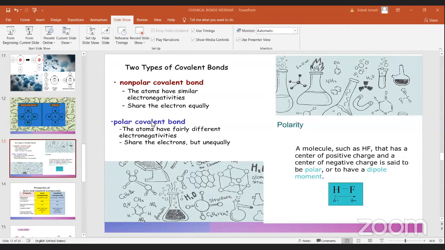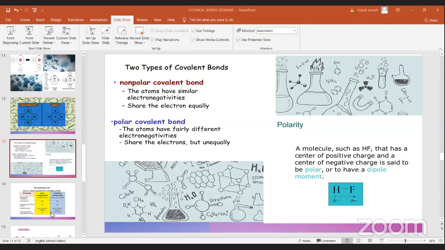If the atoms have the same type of electronegativity, for example if hydrogen is 2.1 and you take something similar to hydrogen, then neither pulls the electron towards itself, so they are the same kind of thing. So they are known as non-polar covalent bonds. And in polar covalent bonds, they share electrons unequally because they have different electronegativity values.